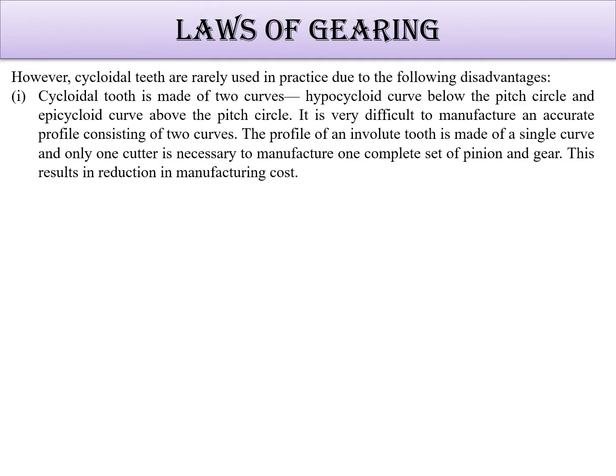But cycloidal teeth are rarely used in practice due to the following disadvantages. Because a cycloidal tooth is made of two curves, it is difficult to manufacture, and it can't give a constant common normal.